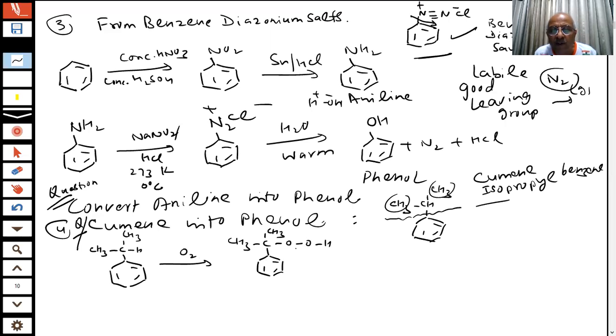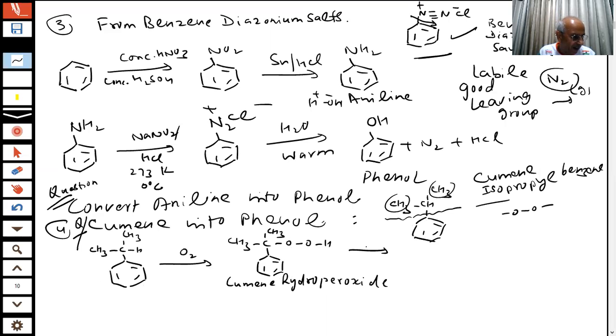So this is our cumene hydroperoxide. This is a peroxide linkage. You know peroxide linkage? This is the hydroperoxide linkage. What is a peroxide linkage? O-O. This is a peroxide linkage. Every word in chemistry is being used with a meaning. We have to learn it very carefully, student. When I use a word, it has a meaning.